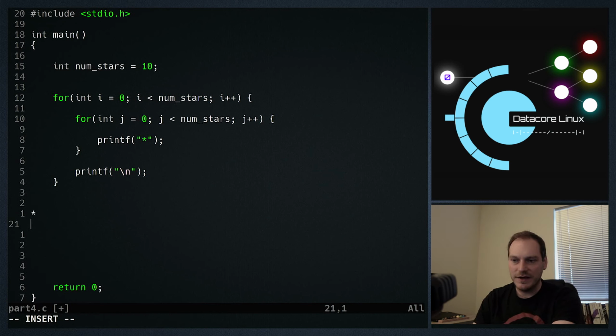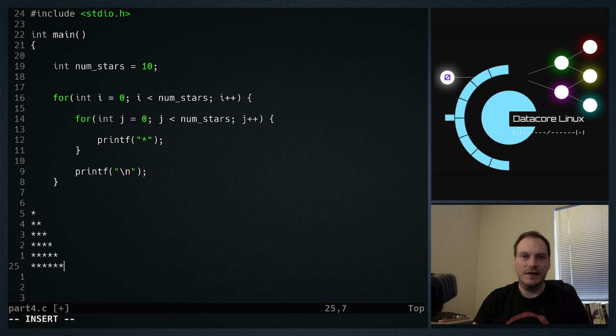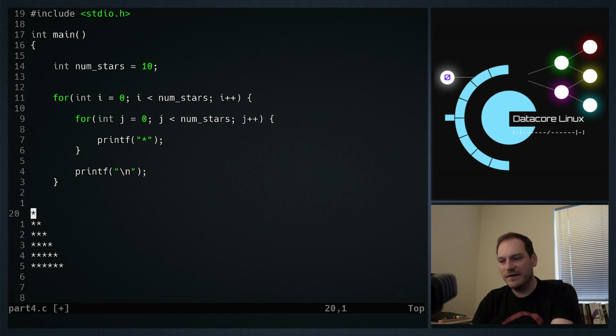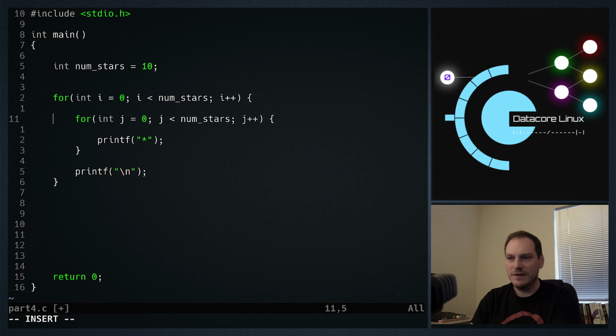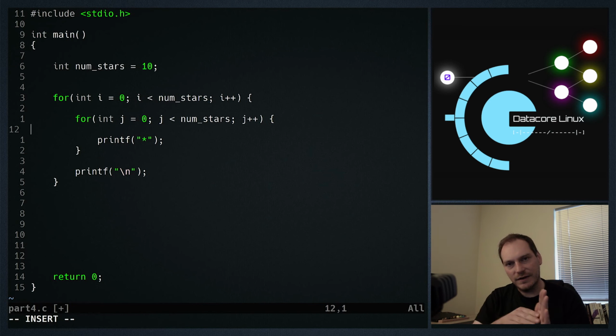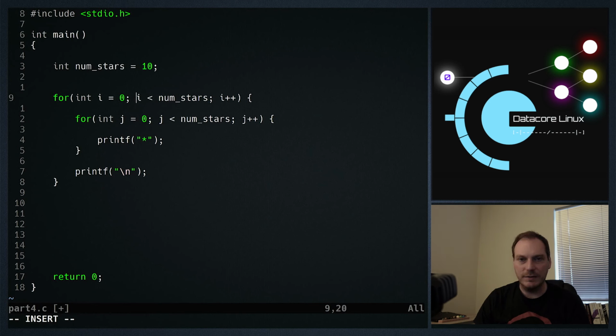What we want to do is print out this pattern. How do we achieve that? Well, if we make one change to this program, we can print out that pattern. So what we want to do is vary the amount of stars that are printed out in our rows. We can think of this outer loop dealing with rows, and then the inner loop deals with columns. Sorry, I said it the wrong way around.